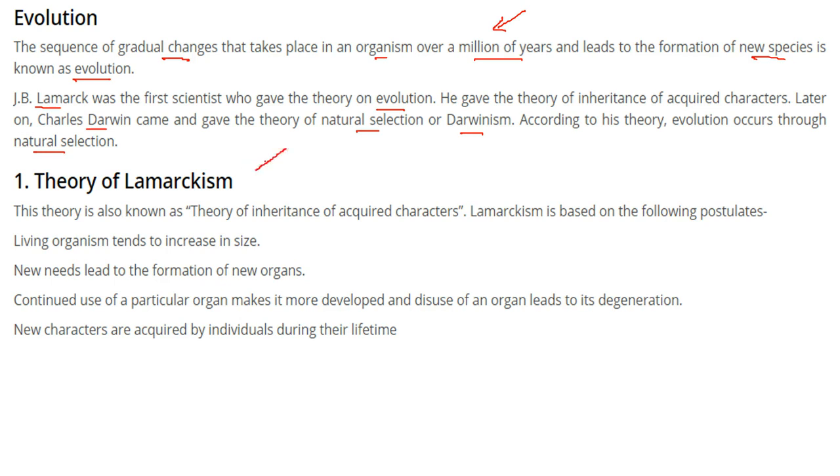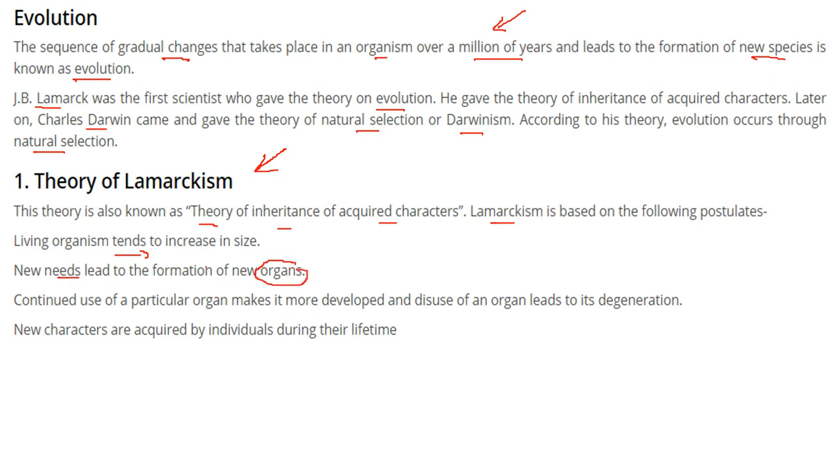So what does the theory of Lamarckism say? We also know it as the theory of inheritance of acquired characters. It has certain postulates. Lamarckism is based on the postulate that living organisms tend to increase in size as they evolve, and new needs lead to the formation of new organs. It is not that the organ will remain the same.